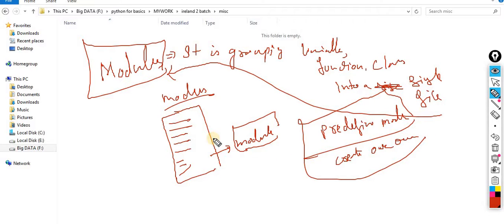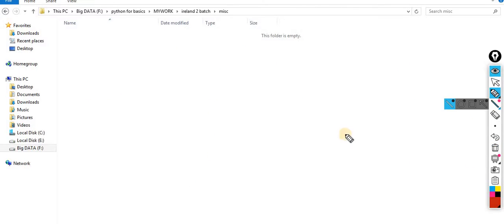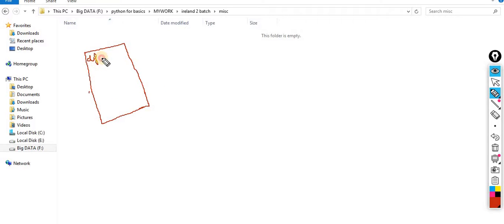That means we are supposed to design our own module. So let me explain this concept conceptually first, then we will move to the practical. Imagine this scenario: I am making my file, the same procedure that we have followed till now. Here I am making a function def of add, and then I write the logic.